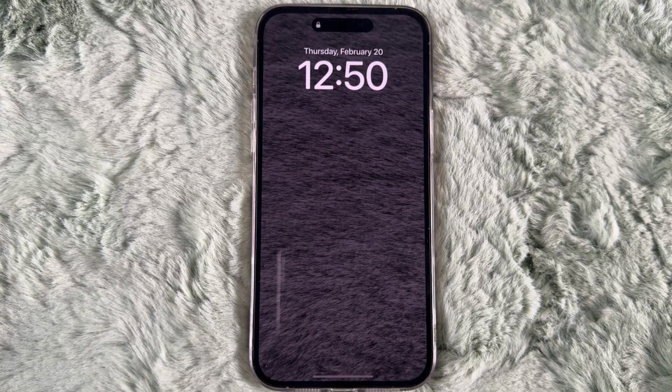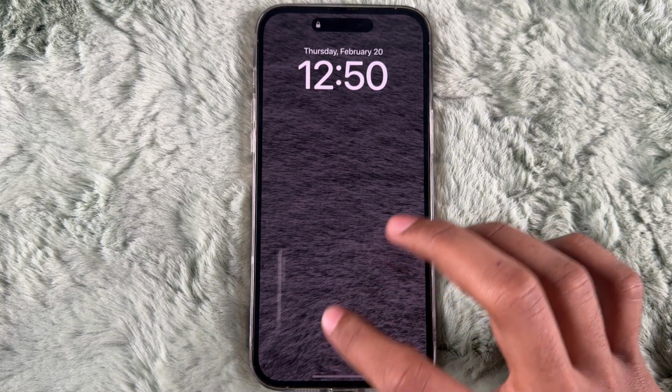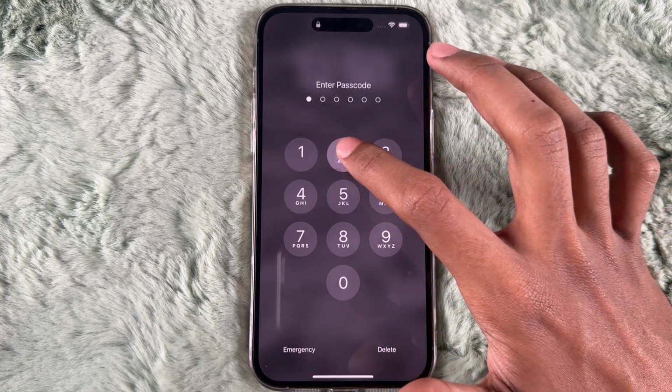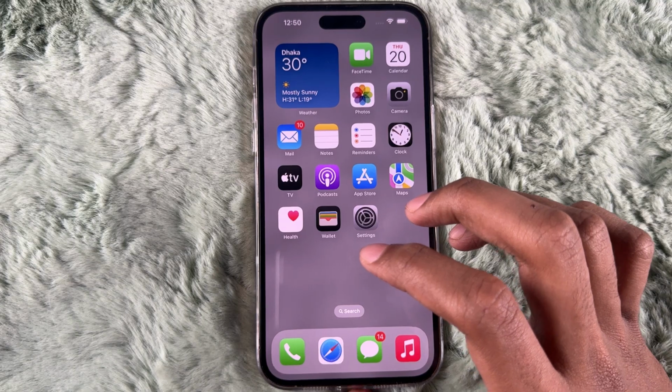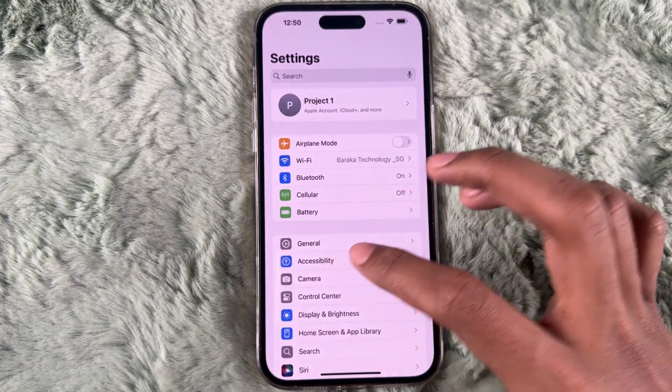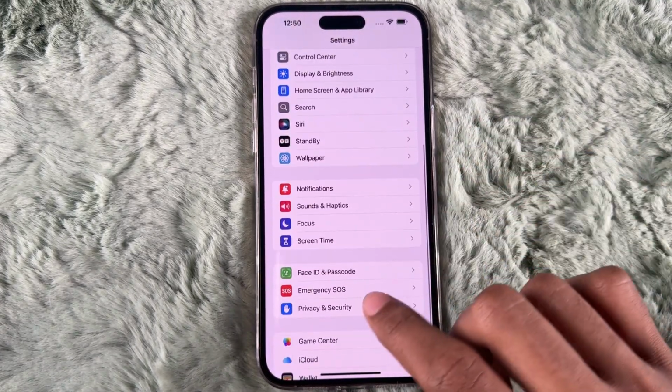Hey everyone, today I will show you how to turn on or off the keyboard sound on your iPhone 16, 16 Pro or 16 Pro Max. So let's get started. So first of all, you have to scroll down to System and Sounds and Haptics.